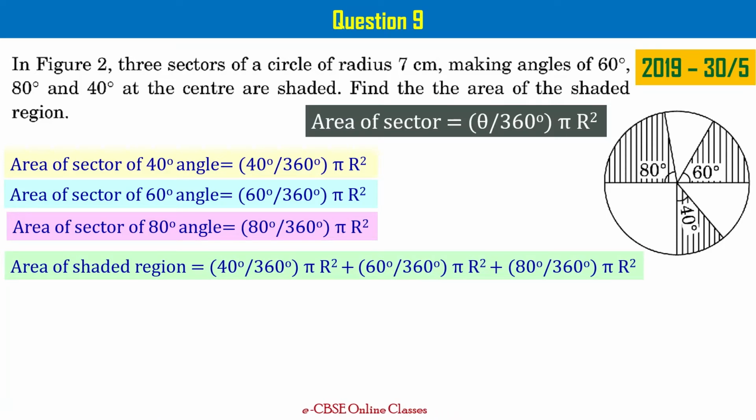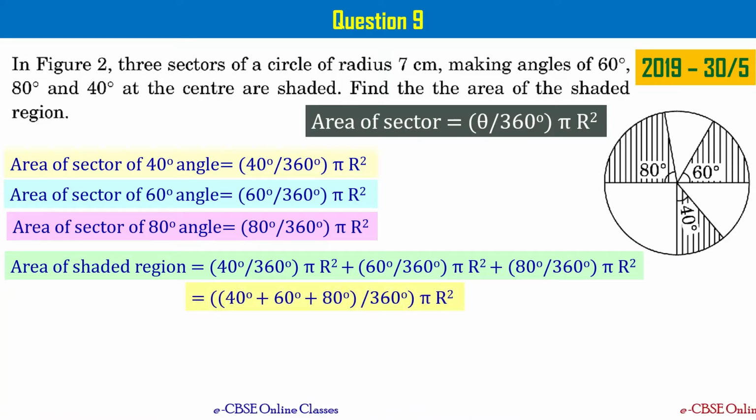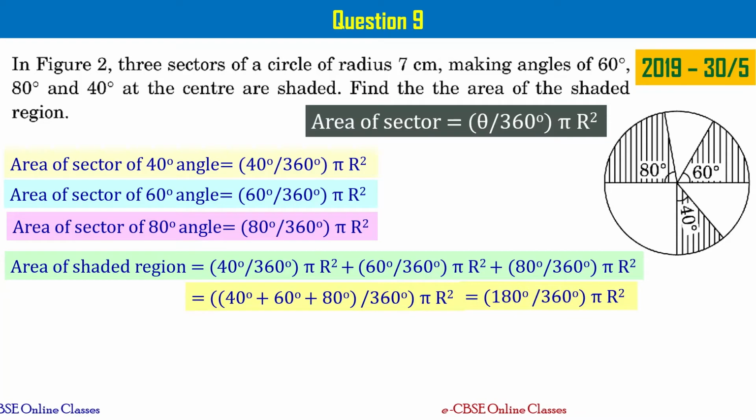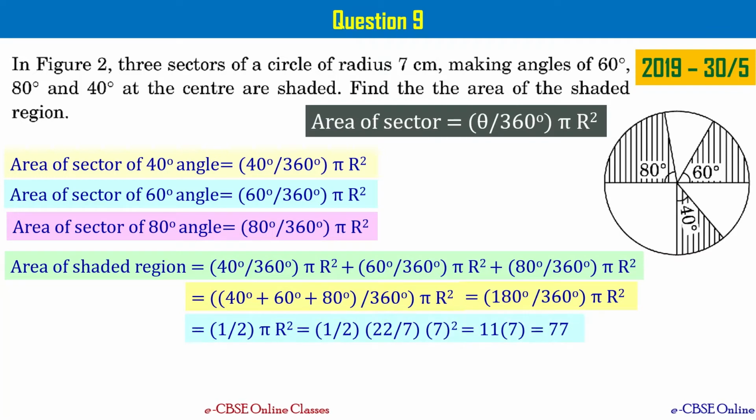Area of shaded region is the sum of all 3 areas of sectors we have put up now, right? If you observe this equation, it can be rearranged and written as area of shaded region equals 40 plus 60 plus 80 divided by 360 times pi r square. When you simplify it further, it can be written as 180 divided by 360 times pi r square. That means half pi r square, right?